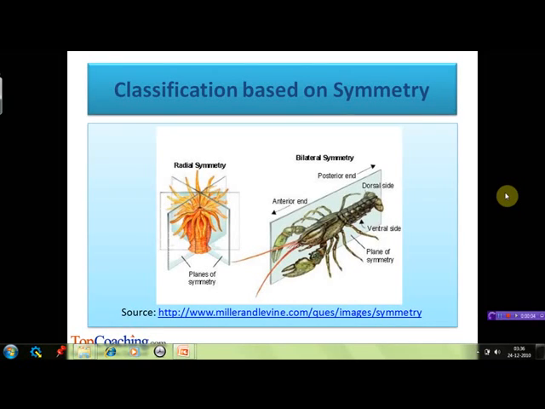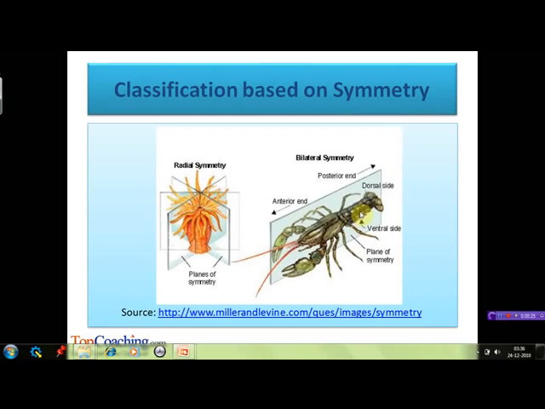Now let's see what exactly is radial symmetry and bilateral symmetry. In radial symmetry, the animal can be divided into two identical halves by any of the radial planes along the anterior-posterior axis of the body.